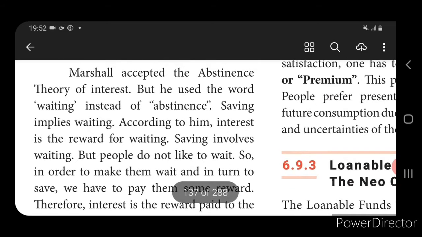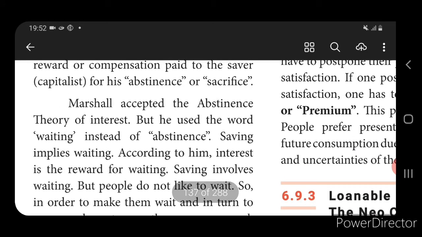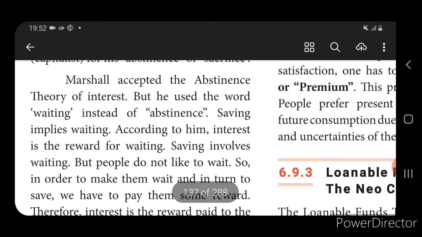So see here, according to Alfred Marshall, instead of abstinence, he has used the word waiting. Why has he used the word waiting? Because savings implies waiting. If we are doing savings, we will be waiting.